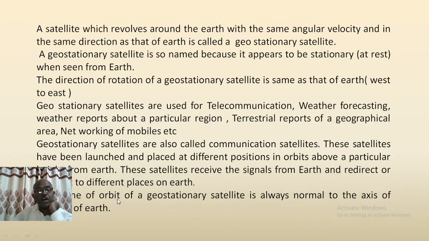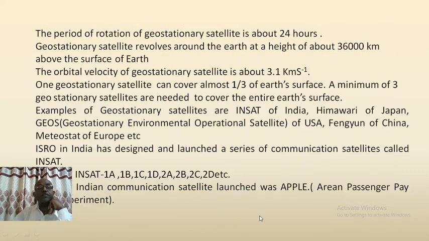The plane of orbit of a geostationary satellite is always normal to the axis of rotation of Earth. The period of rotation of a geostationary satellite is about 24 hours. A geostationary satellite revolves around the Earth at a height of about 36,000 km above the surface of Earth.